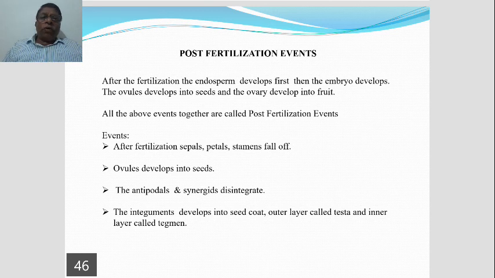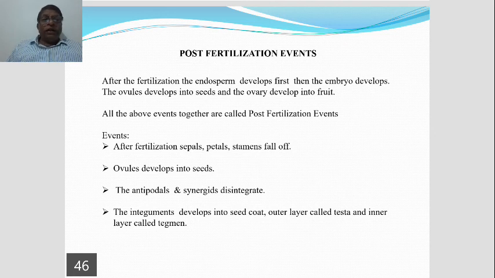In angiosperms, after fertilization, the endosperm is formed. The endosperm is always formed after fertilization. The embryo is also formed. But in angiosperms, the endosperm develops first, followed by the development of the embryo.